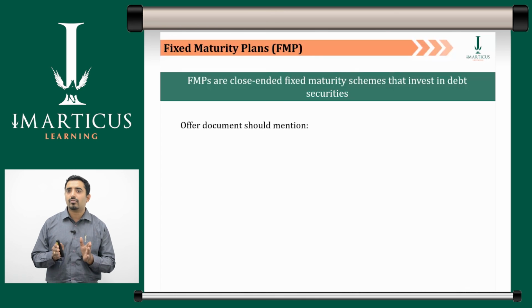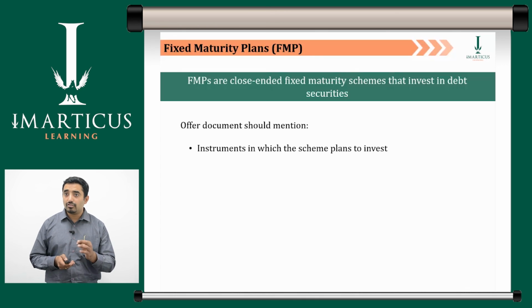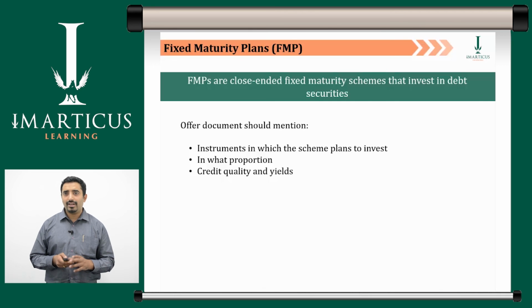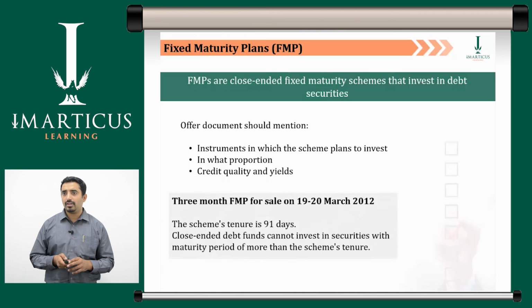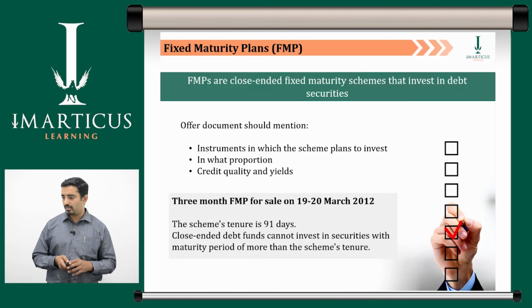An FMP's offer documents should mention the instruments in which the scheme plans to invest, the proportion each instrument will account for, along with the credit quality and yields. Take a 3-month FMP which was open for sale on 19th and 20th March 2012. The offer document gave the following disclosures. The scheme's tenure is 91 days. Closed-ended debt funds cannot invest in securities with a maturity period of more than the scheme's tenure.